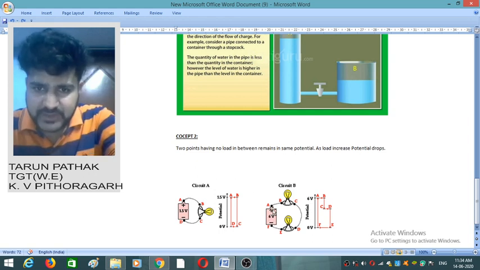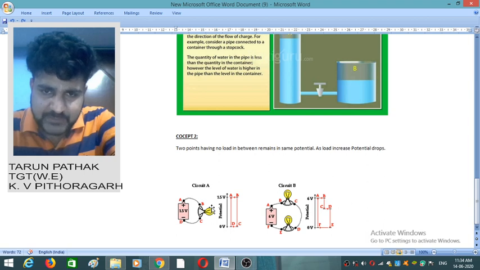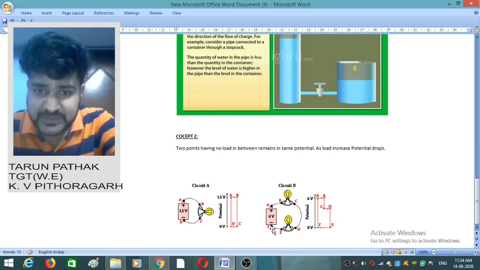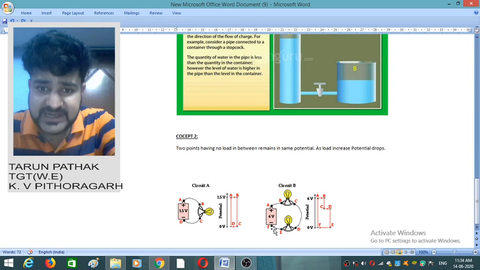Now you just tell me, taking the example of the previous one, the potential difference between point A and point B will be 0 or not? Yes, it will be 0 because no load has been connected between point A and point B. Similarly, in the case of point F and point E, there is no load, no electric gadget, no appliance, nothing connected between E and F. So the potential between E and F will also remain the same. Now consider C and D. Here also nothing has been connected between point C and D. So the potential of point C and point D will be the same.